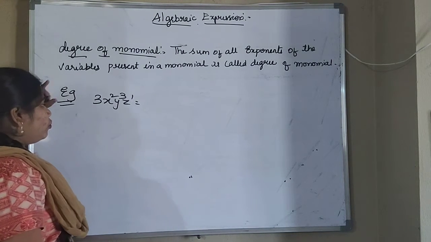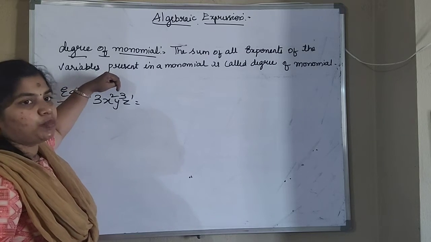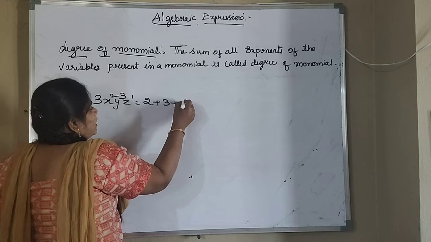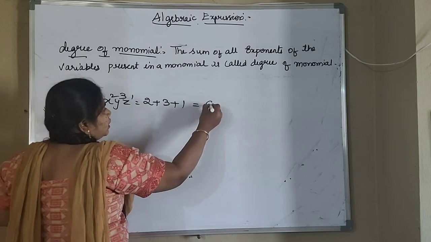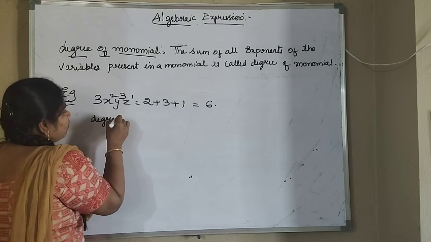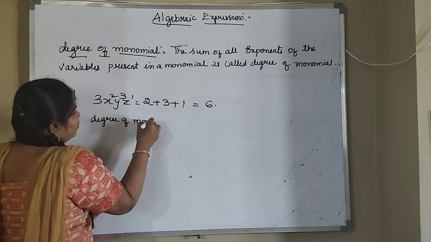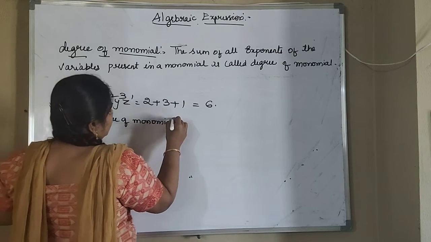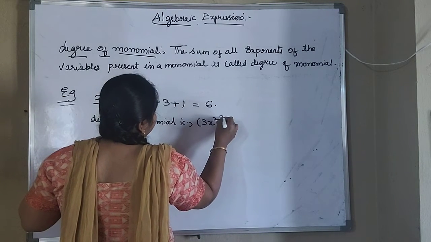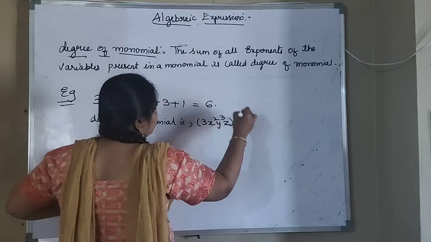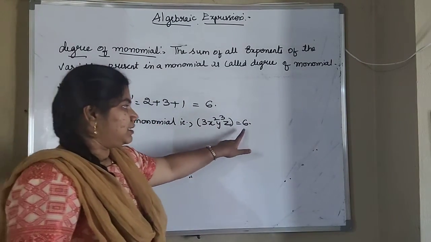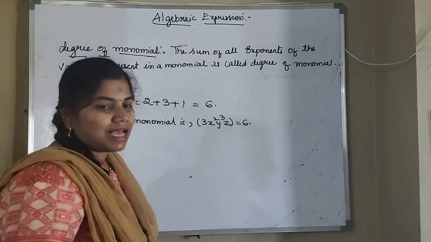So what we have to do? We have to add all the exponent values, that is 2 plus 3 plus 1. So that will be how much? 6. So what is the degree here? Degree of monomial, that is 3x square y cube z is equal to 6. So we got the degree of monomial as 6.